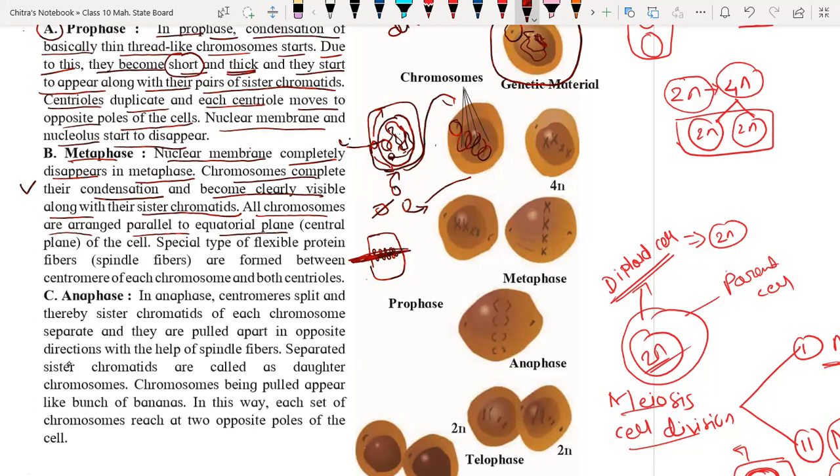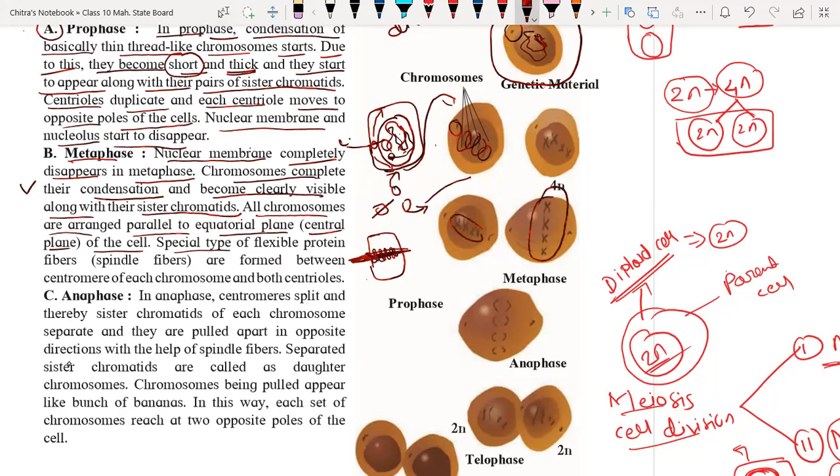So here all the chromosomes will appear parallel to each other, as you can see here. Here also and here also. The central plane is called the equatorial plane of the cell.